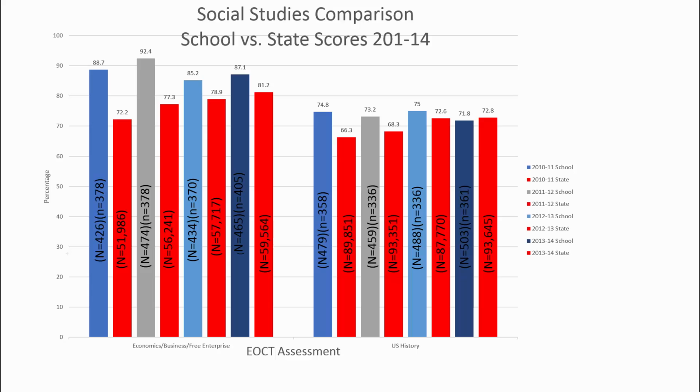74.8 is still above the state at 66.3%. We notice here a steady trend as the school increases, with a slight dip from 75 to 71.8. Although the school was outperforming the state, it did see a slight decrease. However, the decrease is only of 1%.